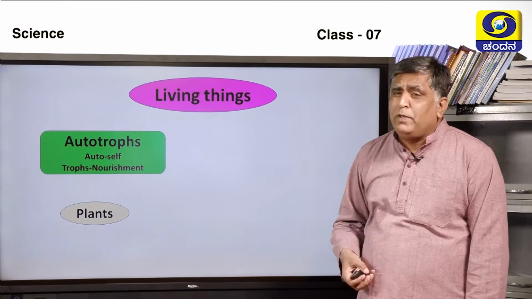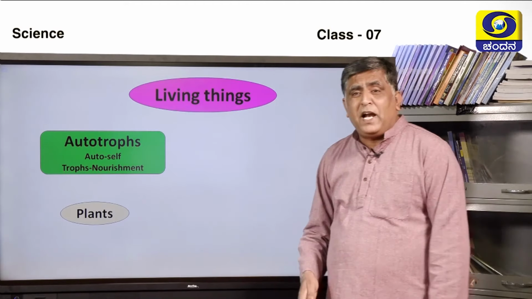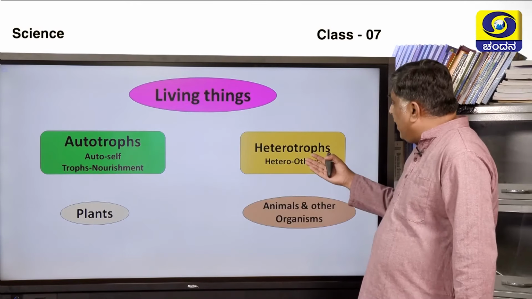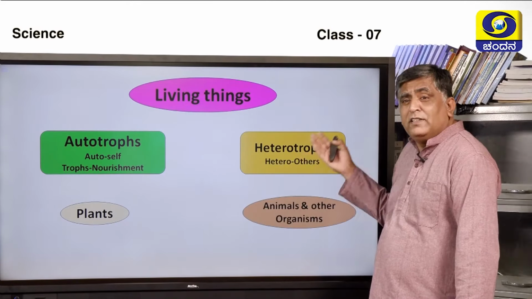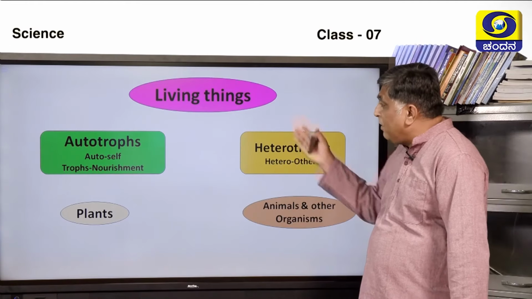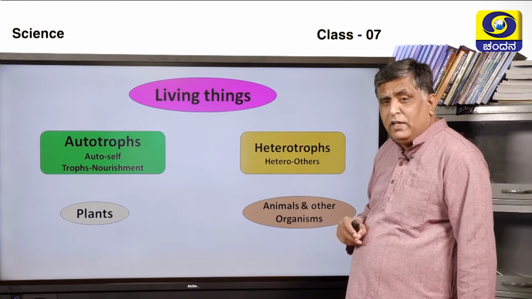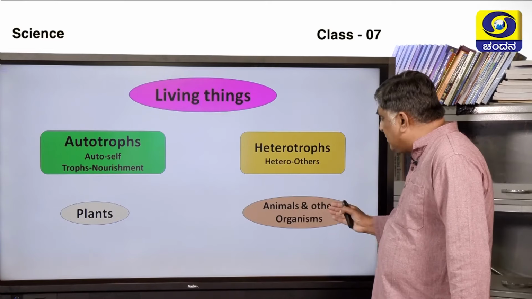Autotrophs are the organisms which can prepare their own food, and examples of that are plants, especially green plants. And we have heterotrophs. Heterotrophs can't prepare their own food, they depend on plants and other animals for food, and examples of that are animals and other organisms.